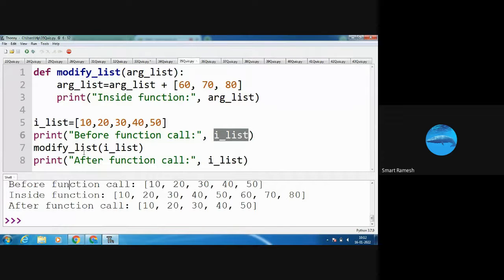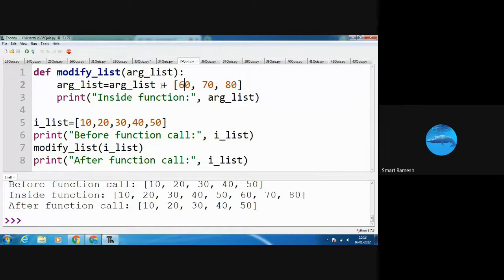Next step, modify_list(i_list). See, modify_list is the function. Here I am calling the function and passing the argument i_list, that is 10, 20, 30, 40, 50. So what is argument_list? Argument_list is 10, 20, 30, 40, 50. Next, entering into the function: argument_list = argument_list + [60, 70, 80].